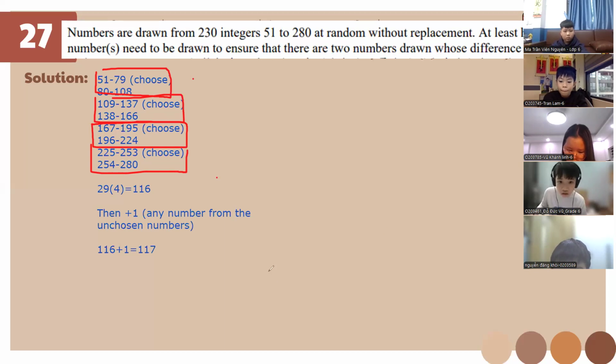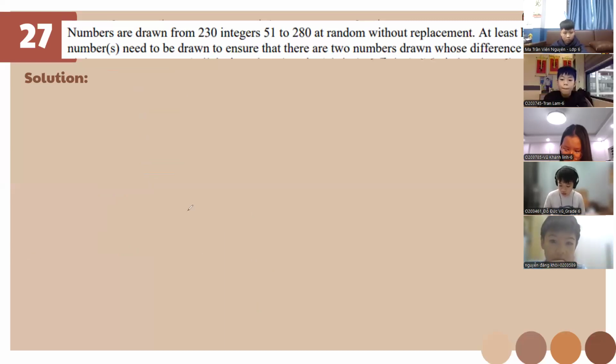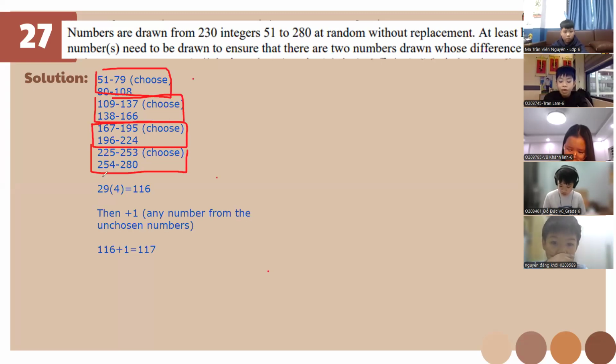So take a screenshot of this because we'll move to the other problem right now. Okay? This one is a bit complex. Remember to screenshot this one, okay? 1, 2, 3, and let's go.